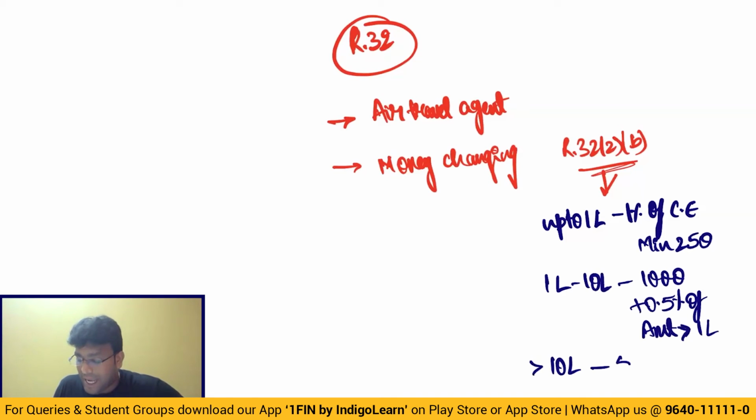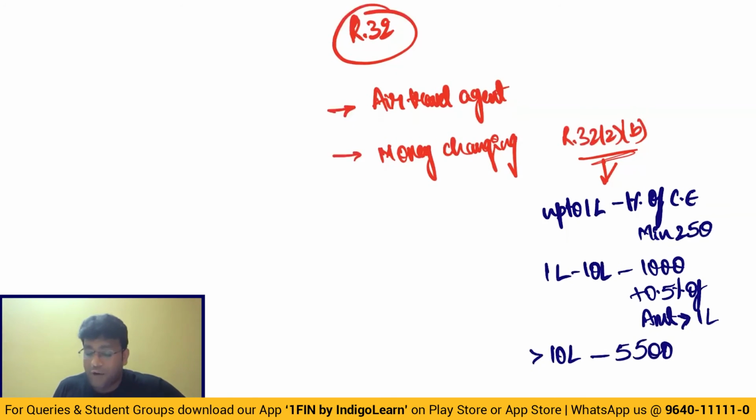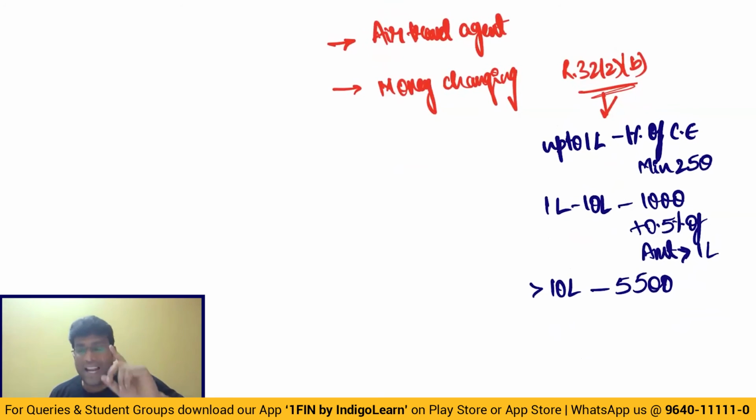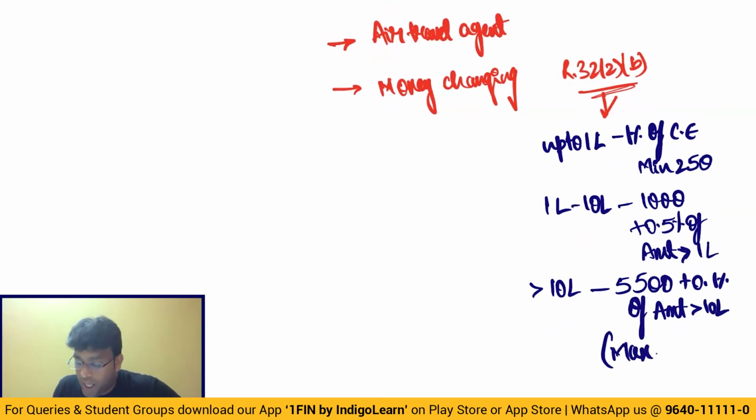And greater than 10 lakhs, 5,500. How has 5,500 come? Because on 1 lakh, 1,000, and on 9 lakh, 0.5% is 4,500. Total is 5,500 plus 0.1% of amount greater than 10 lakhs. And here they told maximum 60,000 per transaction. You're getting my point, everybody, sir?